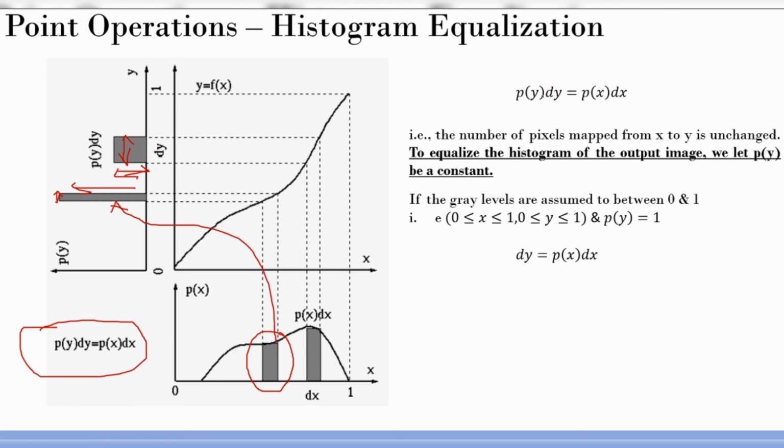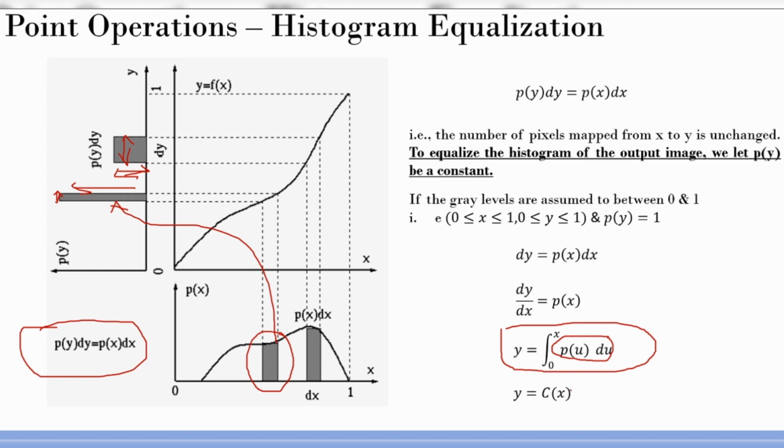So then in this formula, if I put P of y as 1, dy is nothing but P of x into dx, and I can put dx on this side. So dy by dx is P of x, and then of course y can be put into this formula: y is nothing but the integral from 0 to x of P of u du. It's quite straightforward, right? And now what is this? Integral from 0 to x, the cumulative sum of your probability distribution. Wow, we derived it, right? P is nothing but the histogram distribution for us, and from 0 to x, I'm summing up till that particular value. That is nothing but the cumulative sum of the particular histogram.